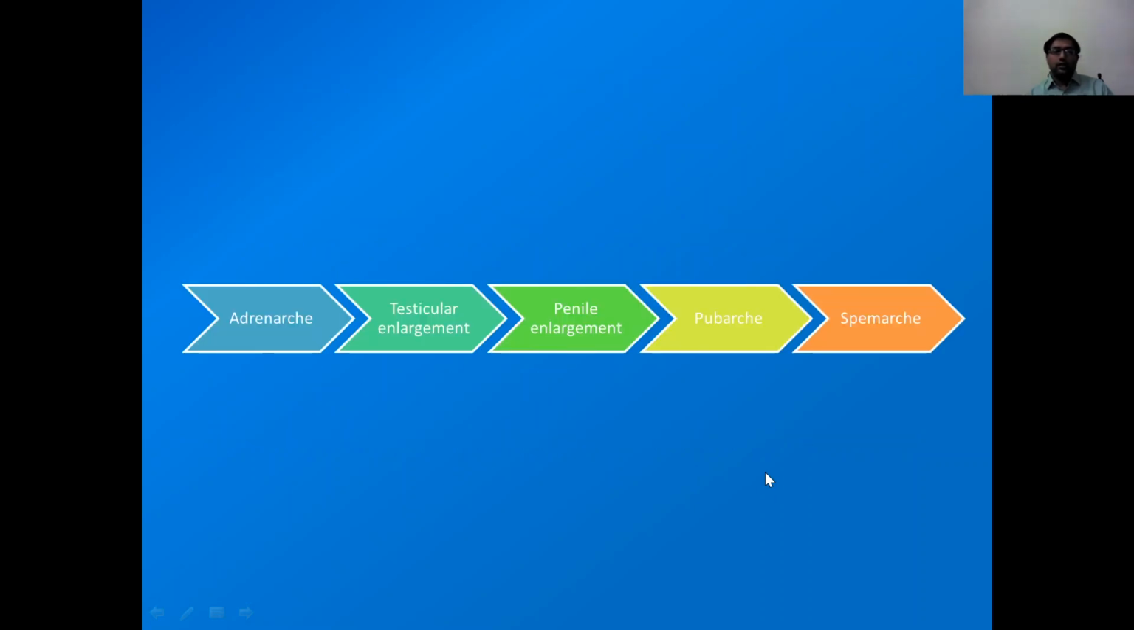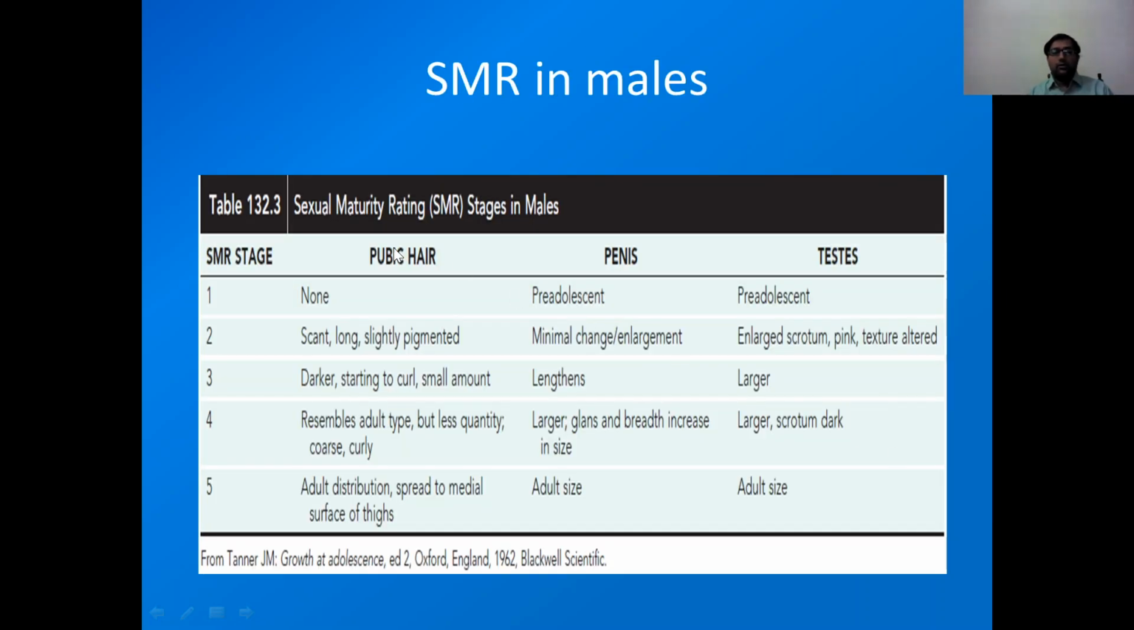These are the sequence of different changes during puberty in male. First there will be adrenarche, then the first visual sign, testicular enlargement, then penile enlargement, then we see pubarche, and the last thing which appears in male is spermarche, which means appearance of sperms in the urine. Now this is sexual maturity rating for different parts of male: for pubic hair, penis, and testes. Here we also see stages 1 to 5.